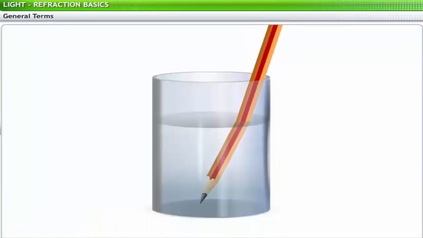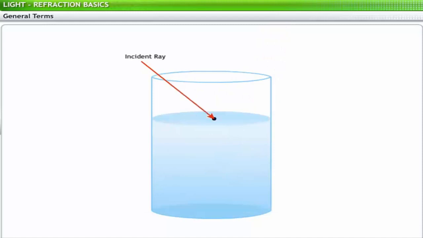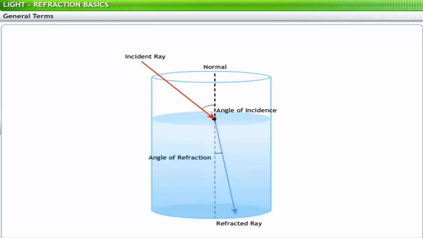Let's examine refraction of light as we saw it in the pencil and look at various terms associated with this phenomenon. The ray of light that is incident on a surface is called the incident ray. The ray that deviates at the point of incidence due to a change in the medium is called the refracted ray. The perpendicular line between the two media is called the normal. The angle formed between the incident ray and the normal at the point of incidence is known as angle of incidence. The angle between the normal and the refracted ray is known as angle of refraction.